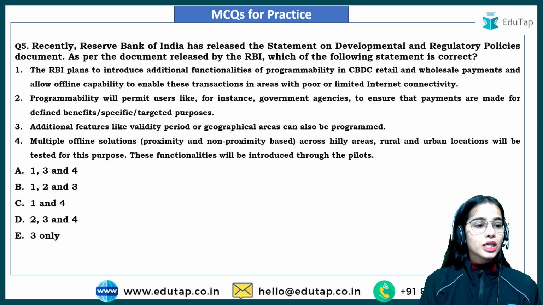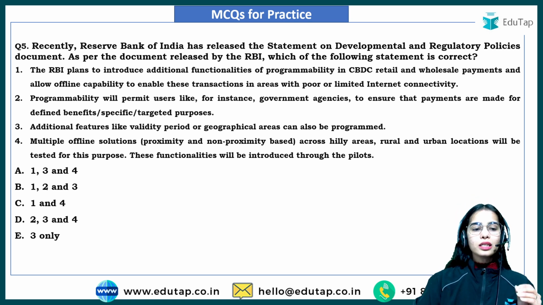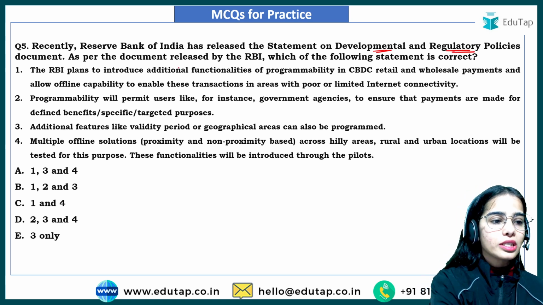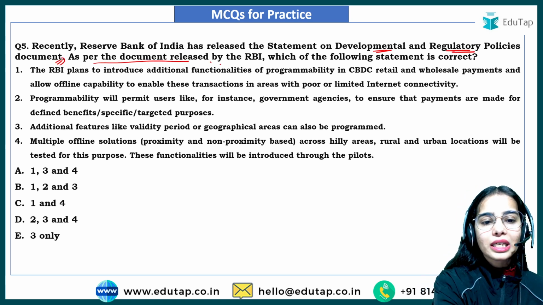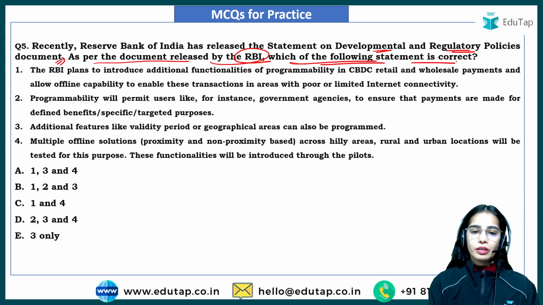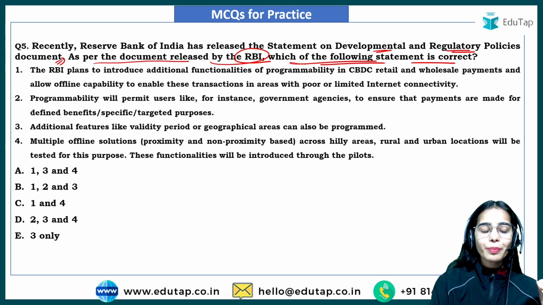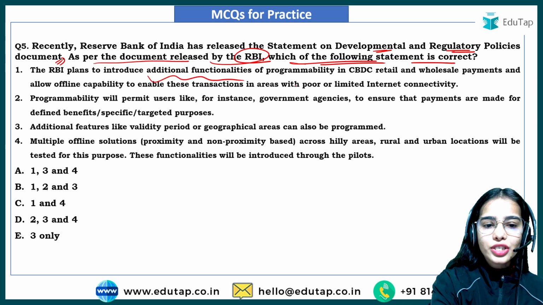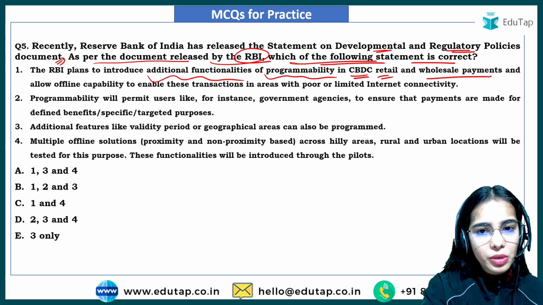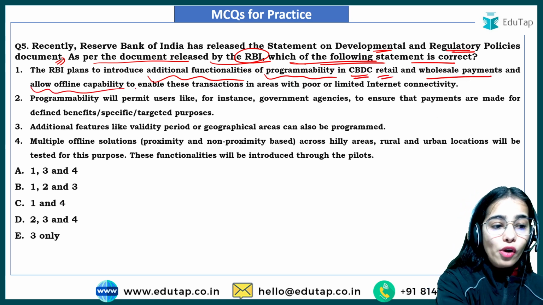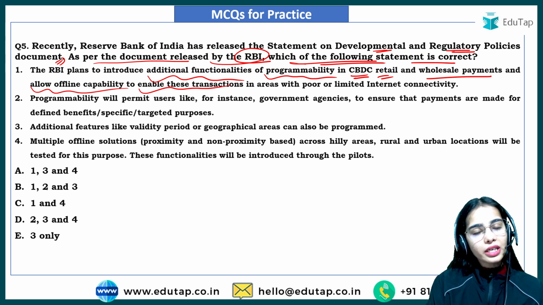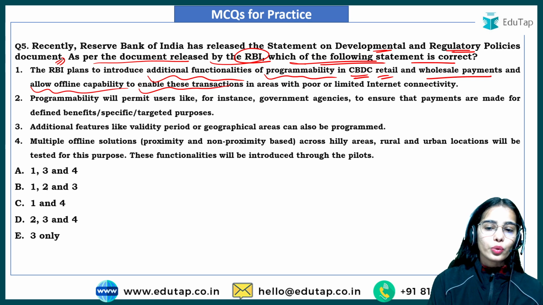Okay, now coming to the next question. Recently, the Reserve Bank of India has released the Statement on Developmental and Regulatory Policies document. As per the document released by the RBI, which of the following statements is incorrect, that you have to tell me. Okay, so the RBI plans to introduce the additional functionalities of programmability in CBDC retail and wholesale payments and allow offline capability to enable these transactions in areas with poor or limited interconnectivity. Is it correct? No, it is not correct.